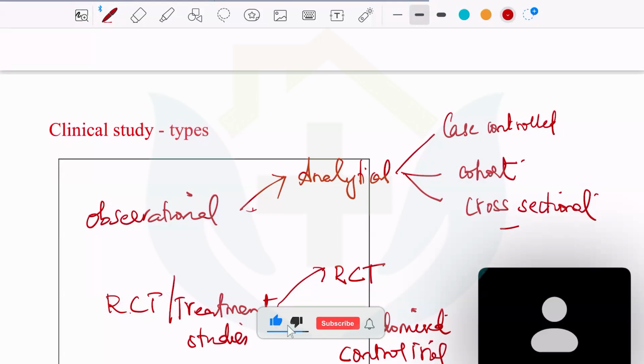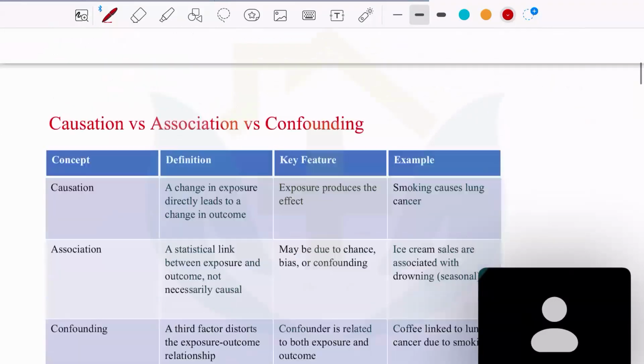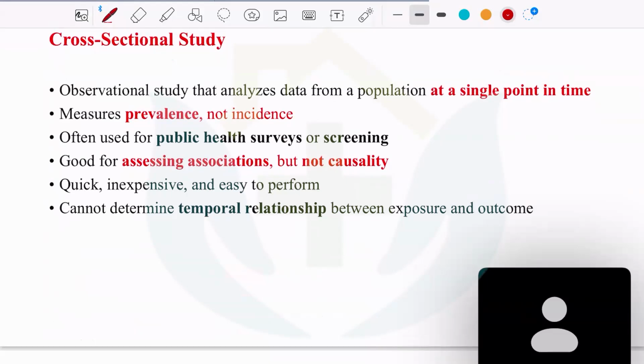But the problem with cross-sectional studies is that they are done at a single point of time. These will give only the prevalence and not the incidence. For example, if you go into the community and ask the population whether they have diabetes or not, it is going to give you the prevalence of the disease. What do you mean by prevalence? What do you mean by incidence?